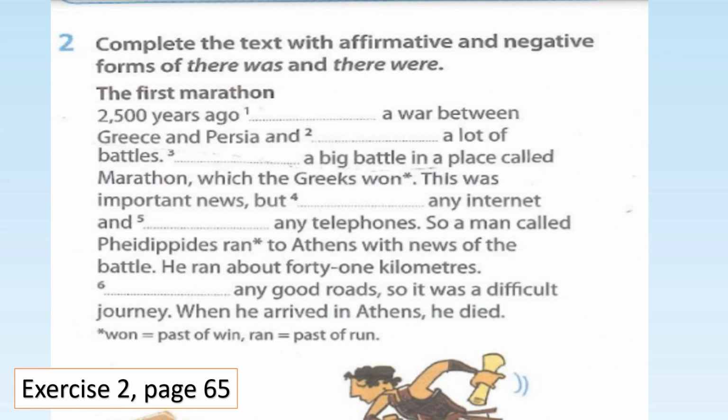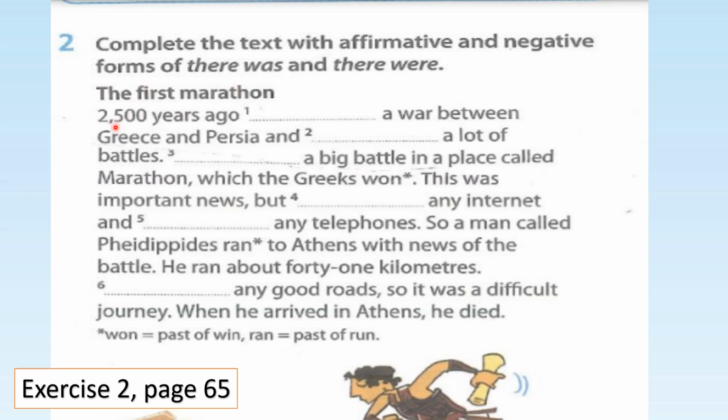Let's do some practice using the exercise from your textbook, page 65. Exercise 2. Complete the text with affirmative and negative forms of there was and there were. Remember, the affirmative form is there was and there were. The negative form is there wasn't and there weren't.